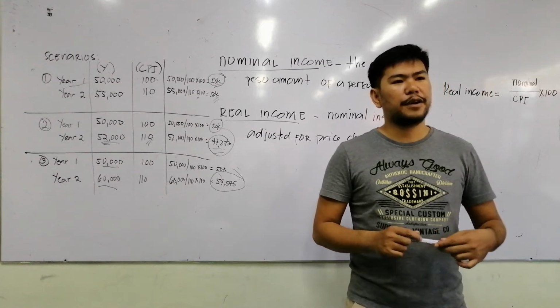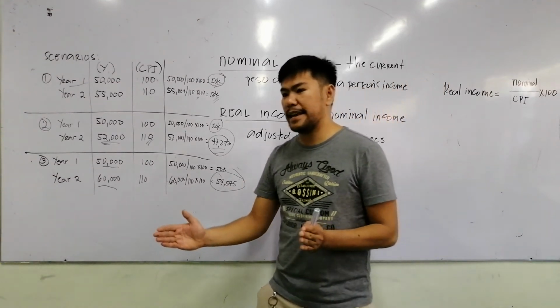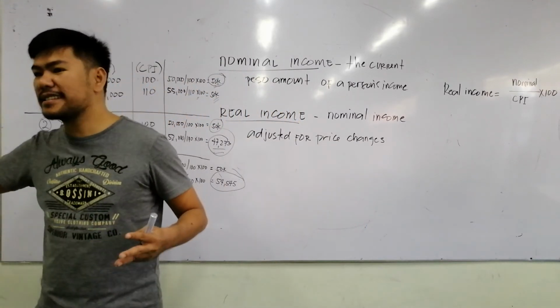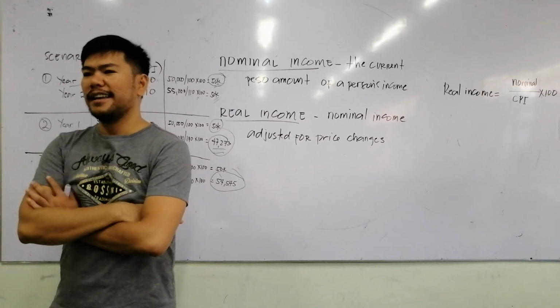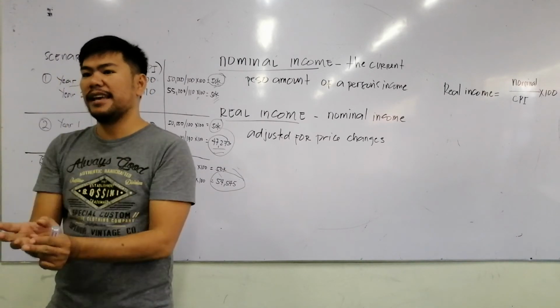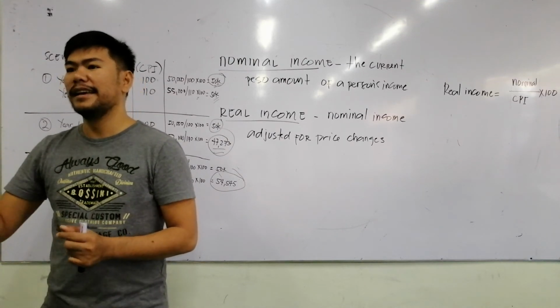And that's why if you're going to put your money somewhere for your retirement, let's say 40 years from now, you have to think whether the interest rate is higher than the inflation rate.